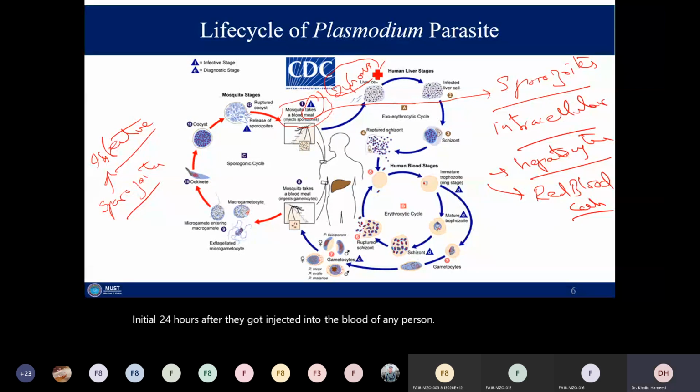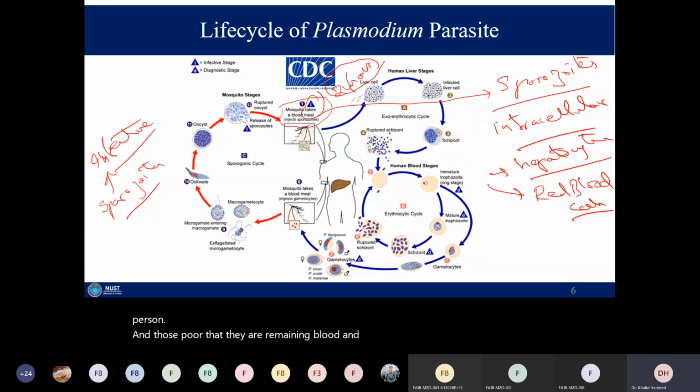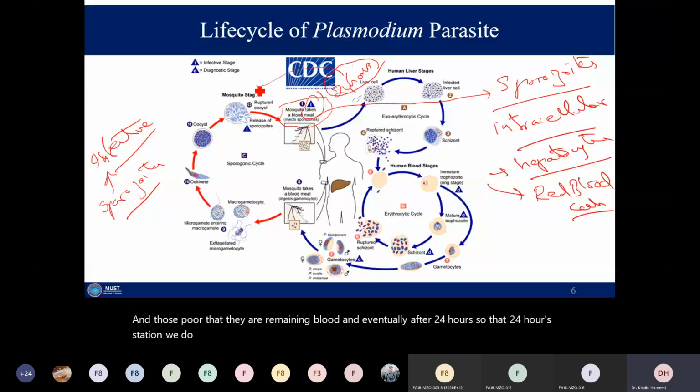So once a mosquito bites a healthy person, it injects the sporozoites into the blood, and those sporozoites remain in the blood. We do not have very clear information about what they do in the body during those 24 hours. That's the missing link.